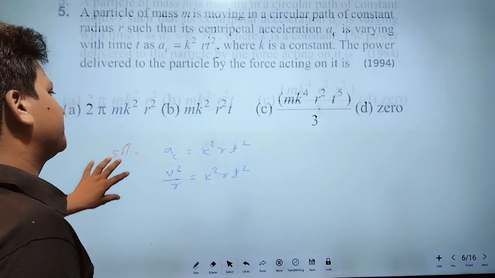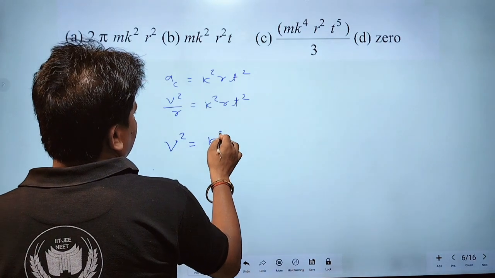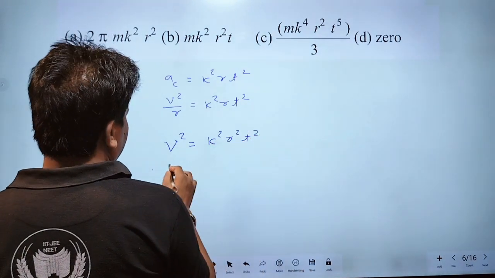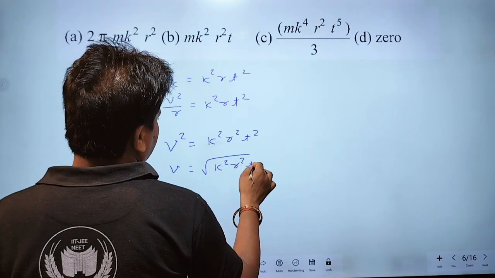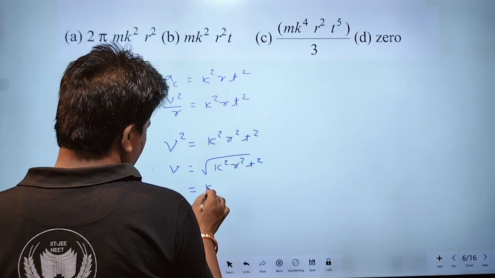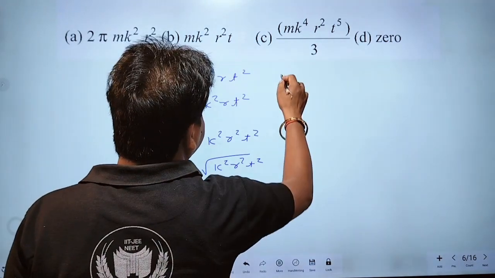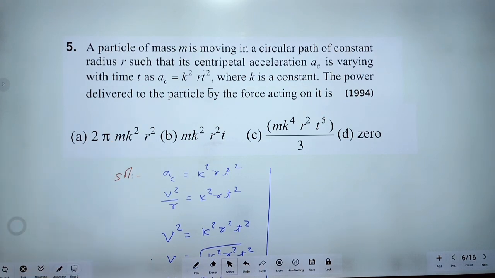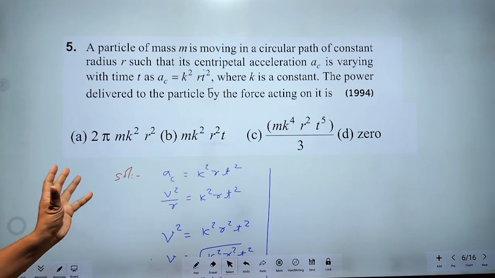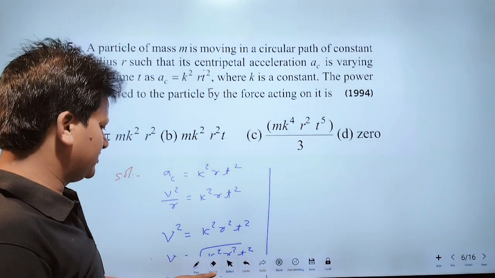Therefore, v square is k square r square t square. Therefore, v is root under k square r square t square. This implies that v is equal to k r t. Okay? Where k is constant, the power delivered to the particle by the force acting on it.